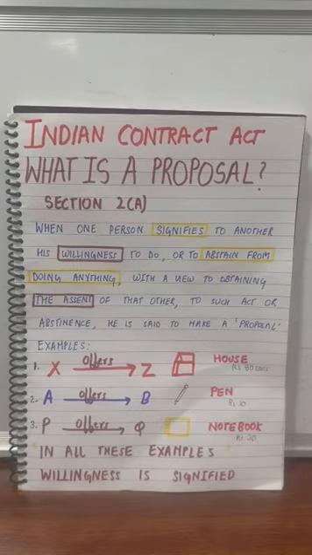So what section 2 clause A says: when one person signifies to another his willingness to do or to abstain from doing anything with a view to obtaining the assent of that other to such act or abstinence, he is said to make a proposal.